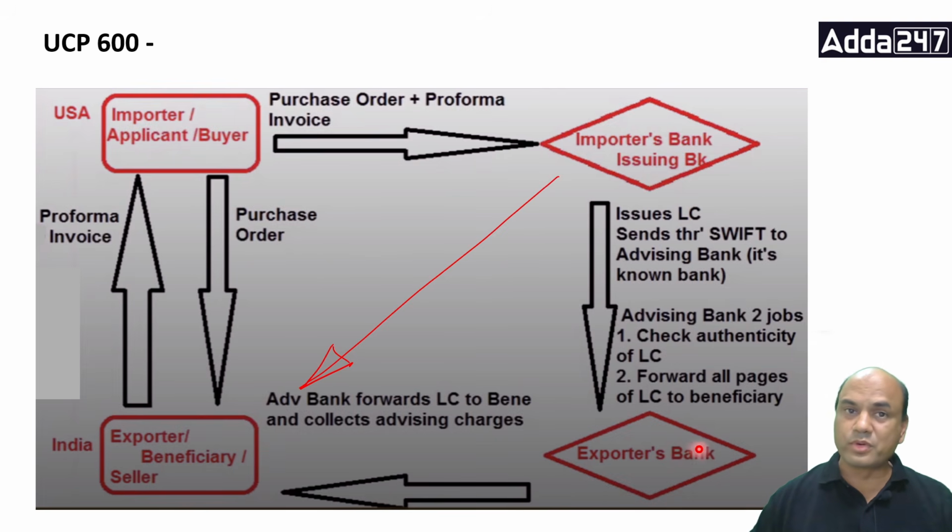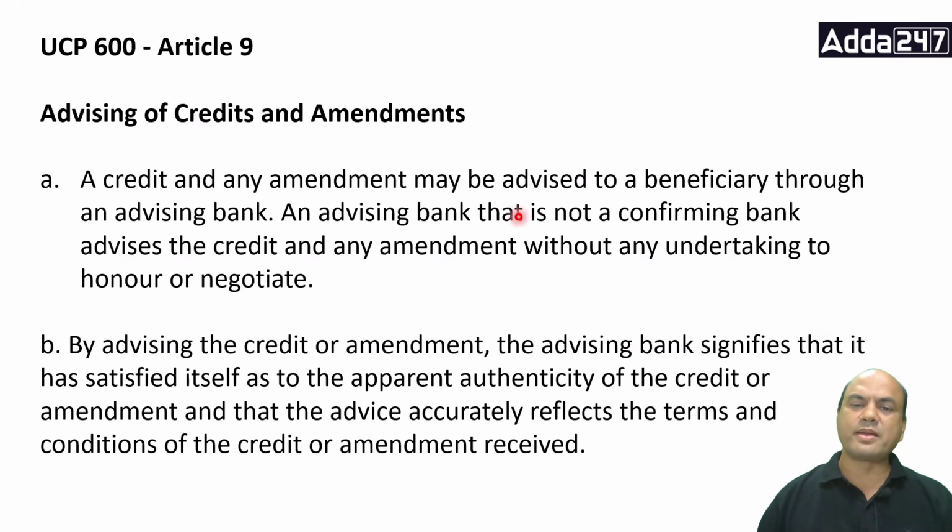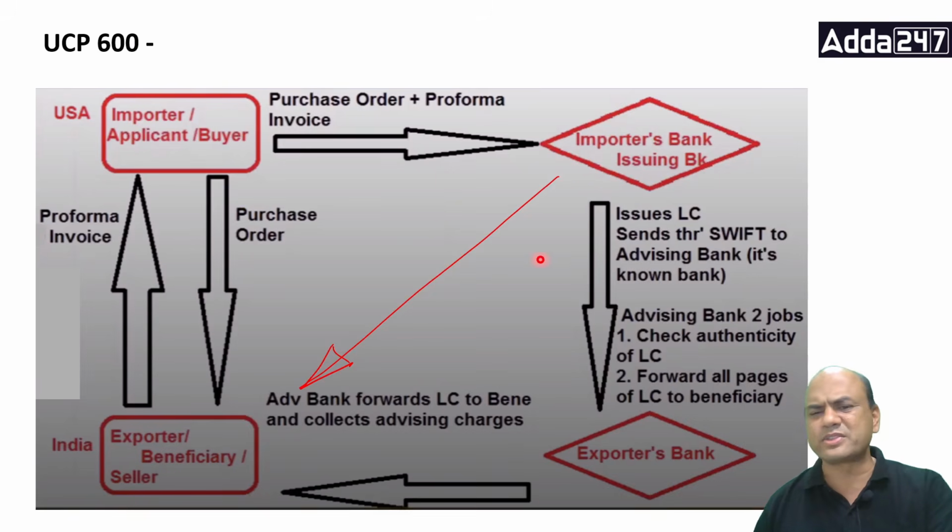So, this agent is called the advising bank. Now, earlier also I've told you the confirming bank is an agent, the nominated bank is an agent. All are agents. The roles are different. The role of this agent is just to pass on the credit. There are two things over here, the role. Okay, we'll see this. So an advising bank that is not a confirming bank advises the credit and any amendment without any undertaking to honor or negotiate. Right. So the role of this advising bank is just to pass on whatever has been received. Pass on. Okay.